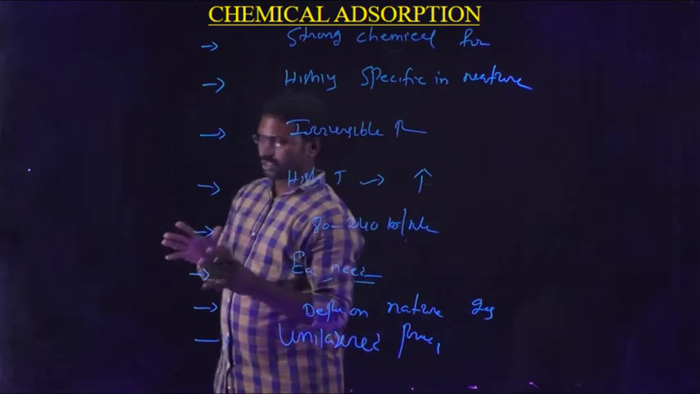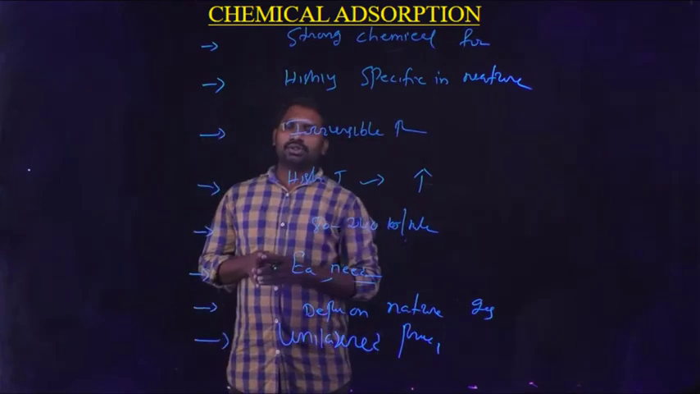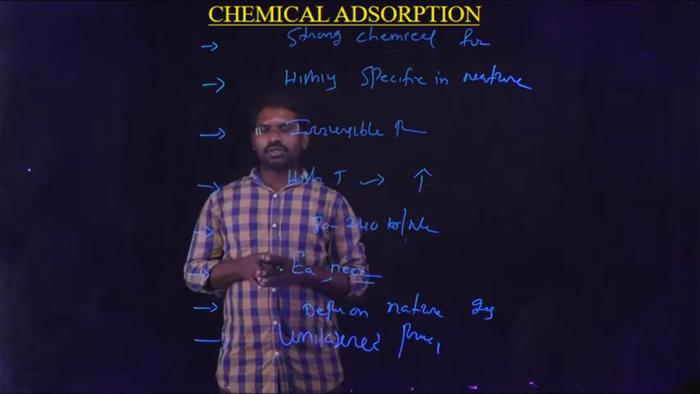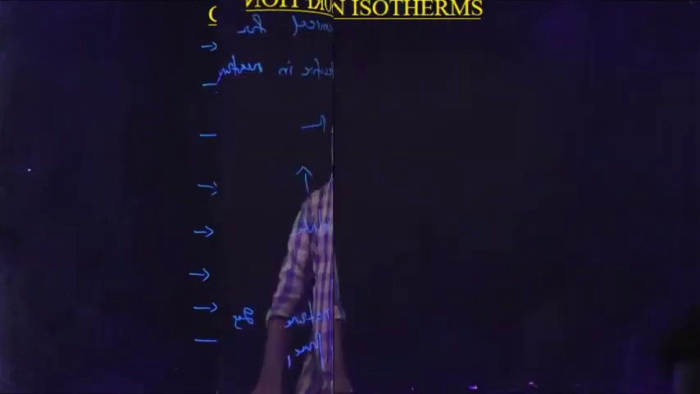Okay students, this is about what adsorption is and the classification of adsorption. There are two main types of classification: the first one is physical adsorption and the second one is chemical adsorption. So next one is about adsorption isotherms.